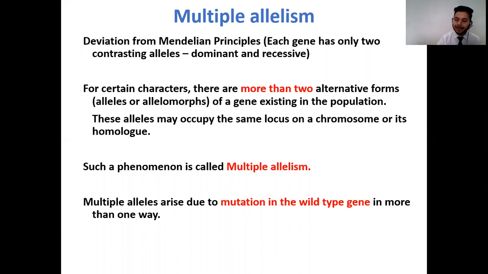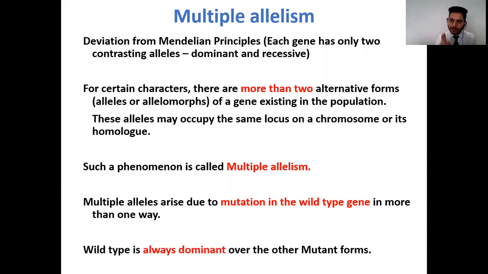Let us understand multiple allelism with the help of an example. Why do multiple alleles arise? They arise mainly due to mutations. Mutation occurs in the default wild type gene, and as a result multiple alleles are formed, which you can call mutants. These mutations can take place in more than one way, and as a result multiple alleles arise. You have to always remember that when wild type alleles come in combination with the mutant alleles, the wild type is always dominant over the mutant forms. The wild types are always going to express and will not allow the expression of the mutant forms.